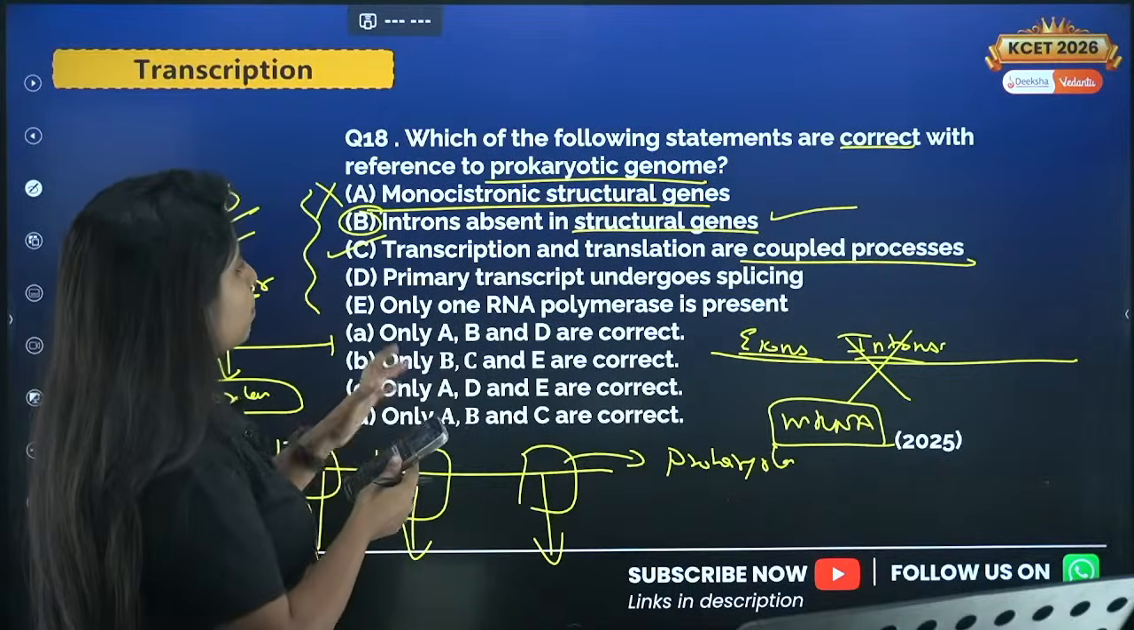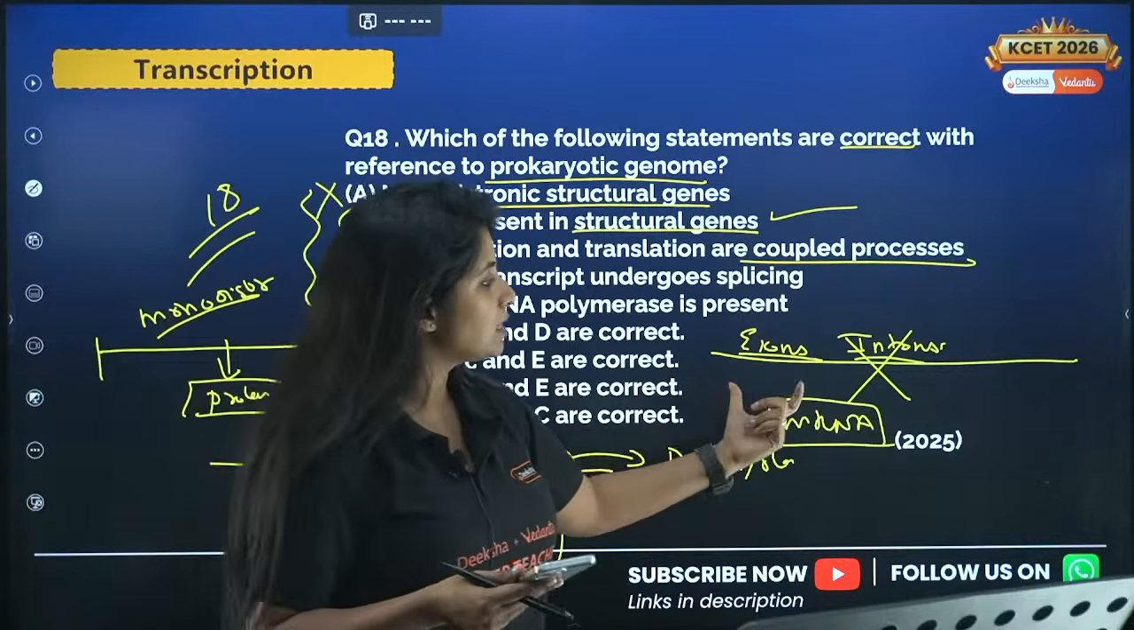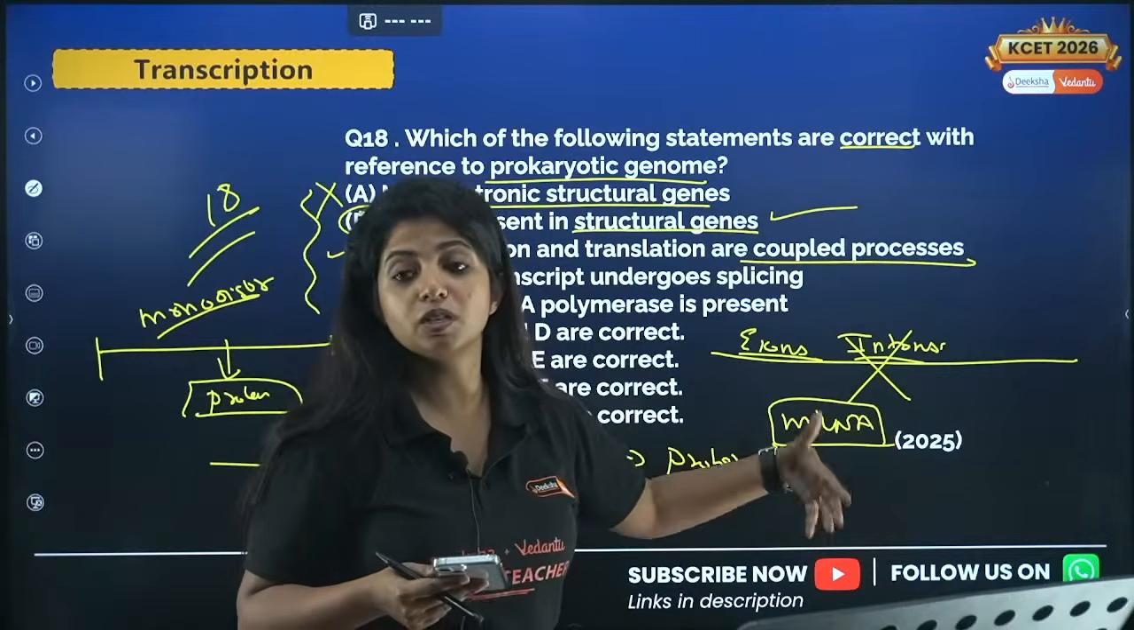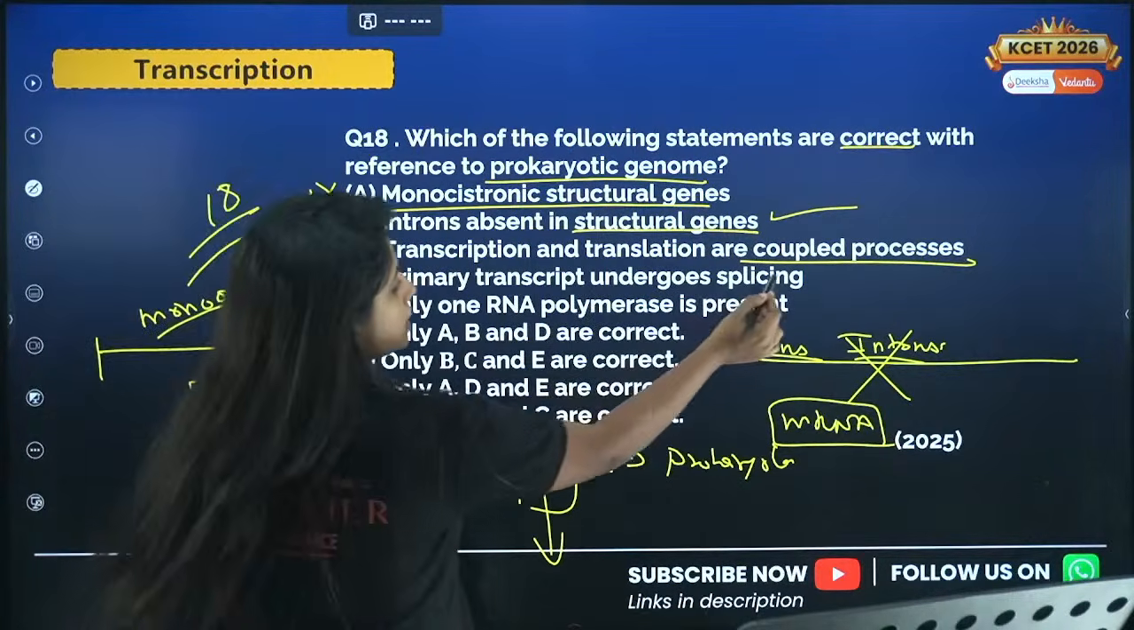Now what is D? Primary transcript undergoes splicing. What is splicing? Splicing means the removal of introns. So over here, do you think there is a need for splicing? No. So I'll say this is a wrong statement.